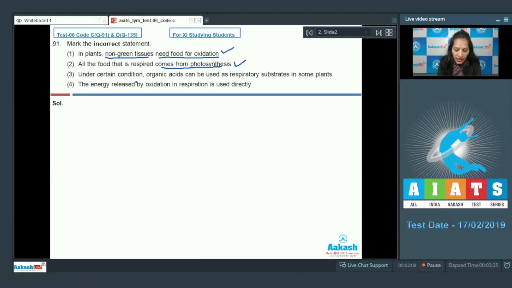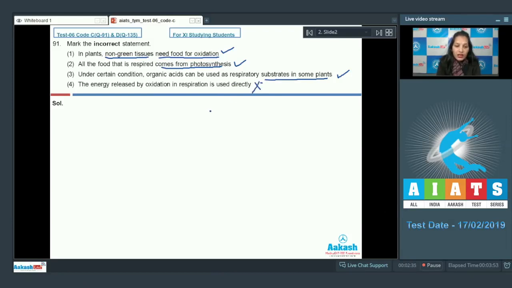Third, under certain conditions, organic acids can be used as respiratory substrates in some plants. It is also true that in certain conditions, organic acids such as malic acid and aspartic acid can be used as respiratory substrates. Now, the last: the energy released by oxidation in respiration is used directly. No, this is not correct. Why?